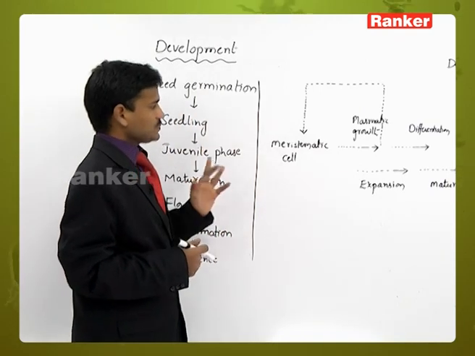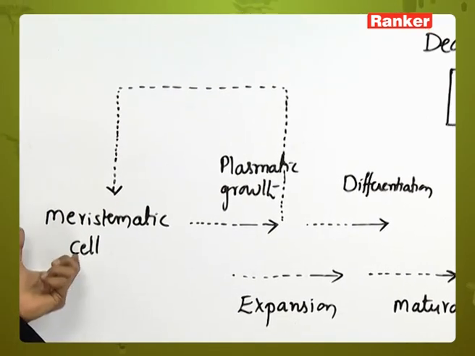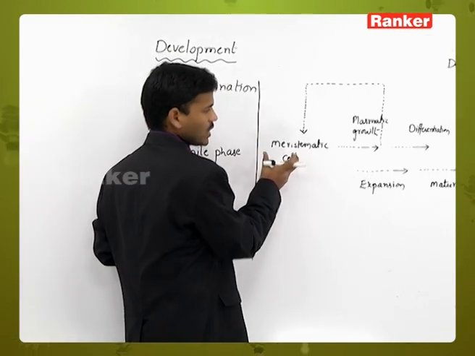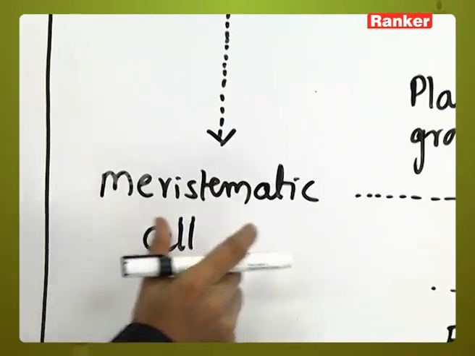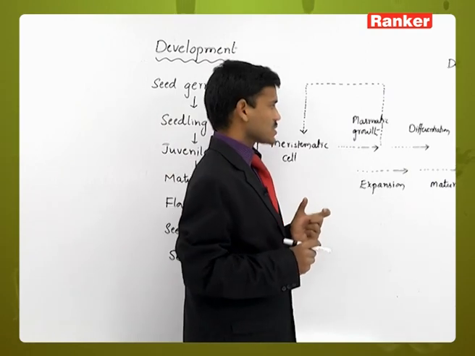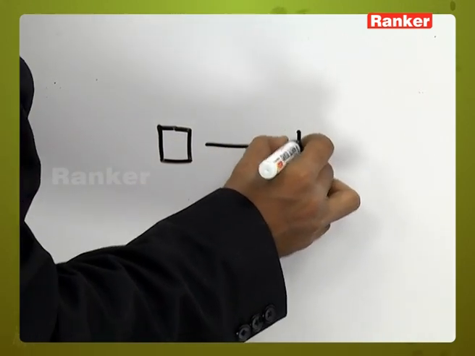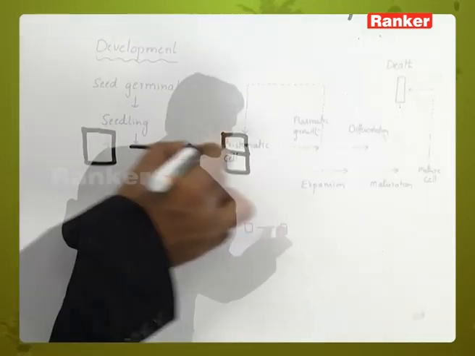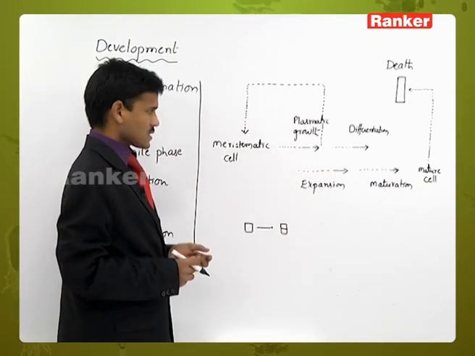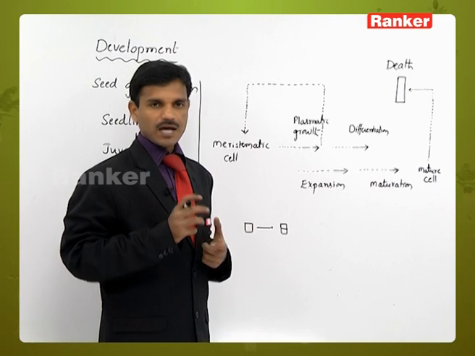Next, let us look schematically at the different developmental stages within the cell or tissue. A meristematic cell undergoes division, and new small cells, the daughter cells, are produced. The protoplasm is shared between the two young cells. Within each cell the protoplasm increases, which is plasmatic growth.